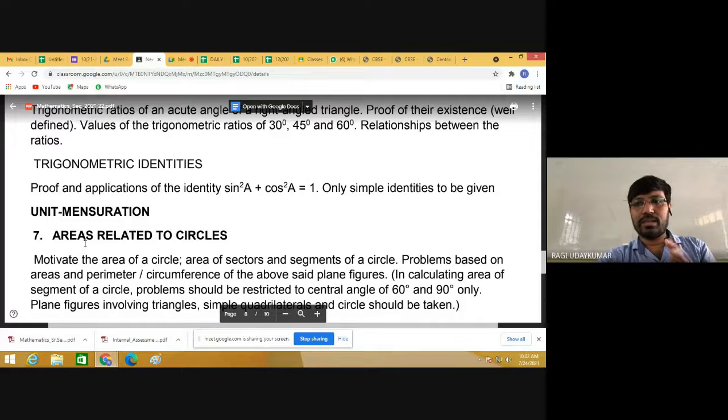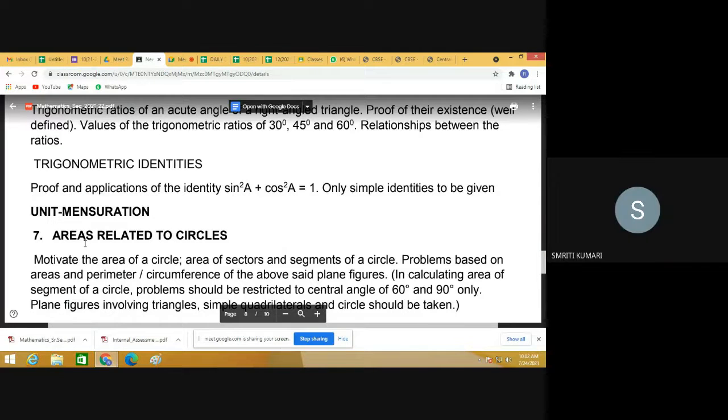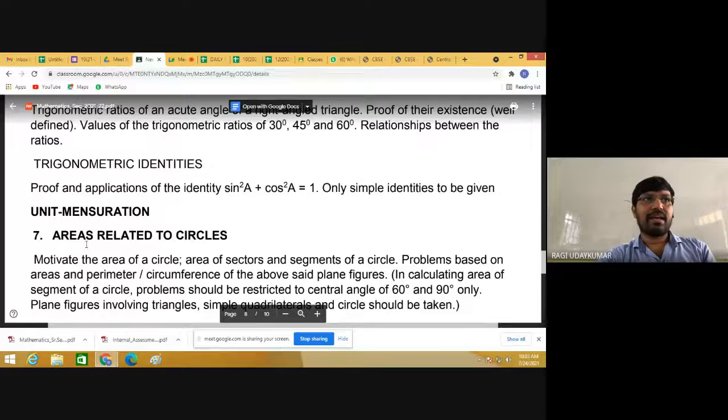Sir, can you repeat the syllabus for term 1 and term 2 respectively? Yes, yes, I will repeat it again afterwards at the end.